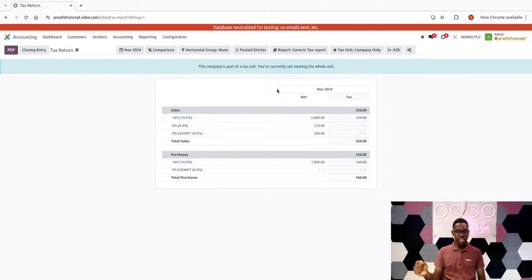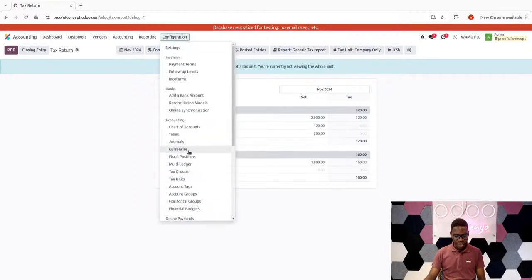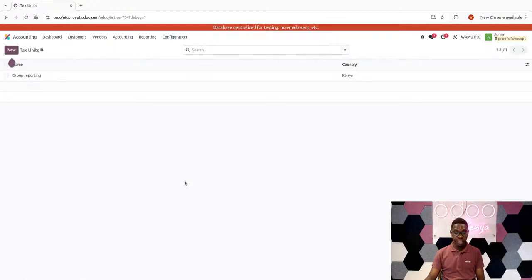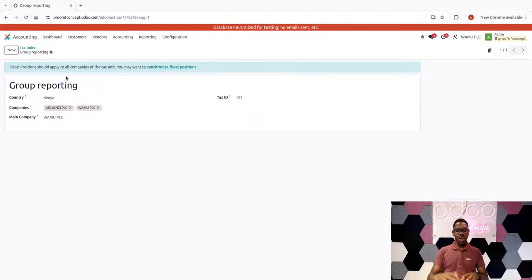But I want to get deeper into that, but to just give you a brief understanding of what tax units are. A tax unit is simply a file which has many companies that are supposed to be filing for. For example, when I come here to configuration, and I visit tax units, I'll say I've created a tax unit called group reporting because I'm just reporting for a group. Then, for example, here I could say the country is Kenya. I pick the companies that I want to report for. Then I say the main company is WAMU PLC, for instance.